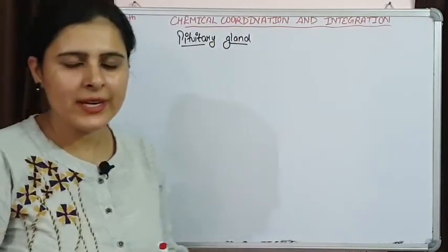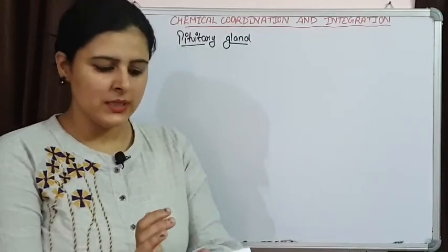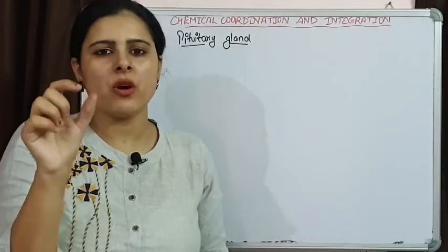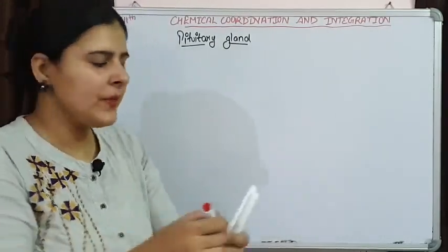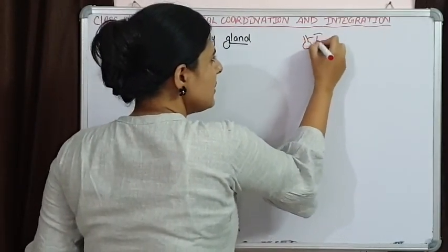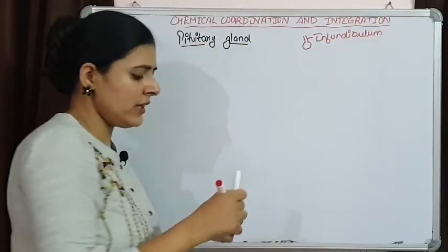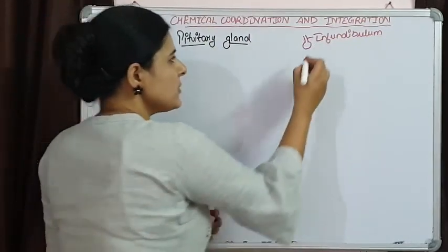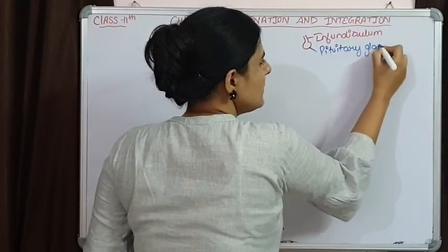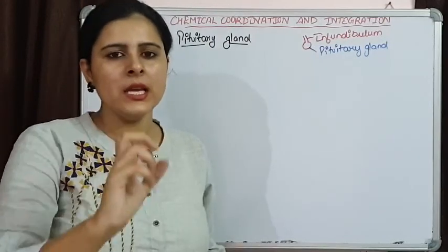Where is this gland located? It is located in our brain. It is present below the hypothalamus part and it is attached with a very fine stalk that is known as infundibulum. When we studied the brain, at that time we saw that infundibulum is there, a stalk-like structure, and below this stalk-like structure, this pituitary gland is present. And this infundibulum is in continuity with the hypothalamus. So these are in continuity.